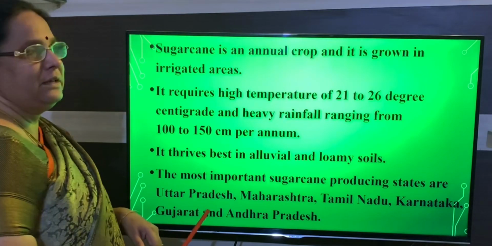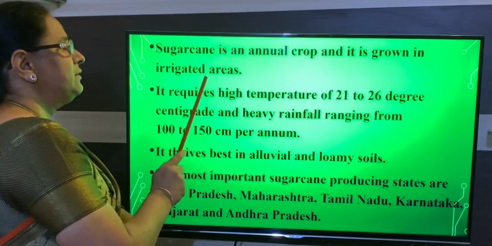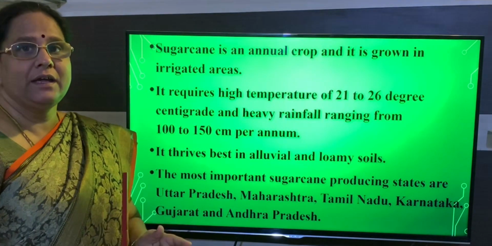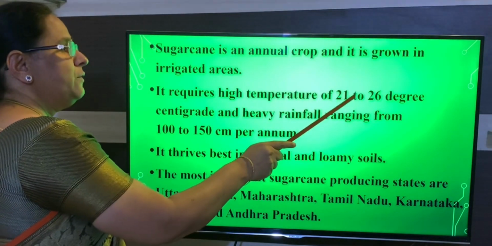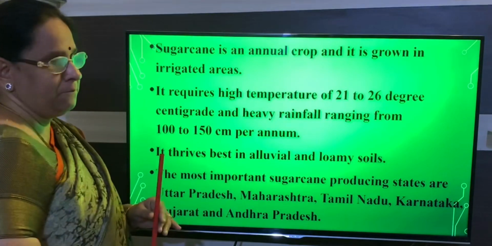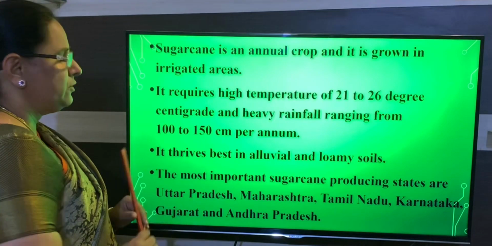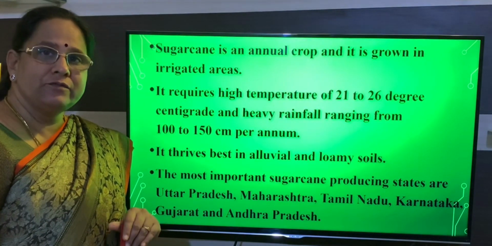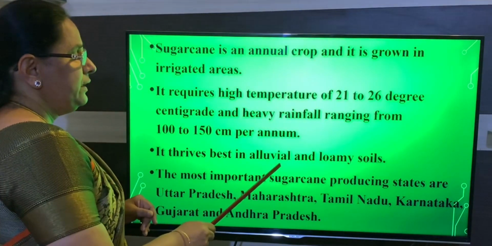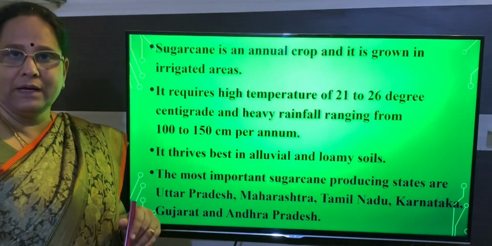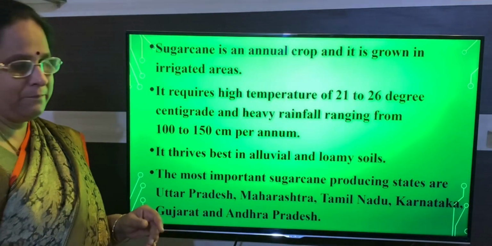So remember, first one is it is an annual crop and it requires irrigated area, that means irrigation facility. And next one is temperature, it requires 21 to 26 degrees. And the next one is heavy rainfall. If you see how many centimeters it requires, 100 to 150 centimeters. And next, regarding the soil, alluvial and loamy soil it requires. And I have told you which are the states that produce sugarcane.